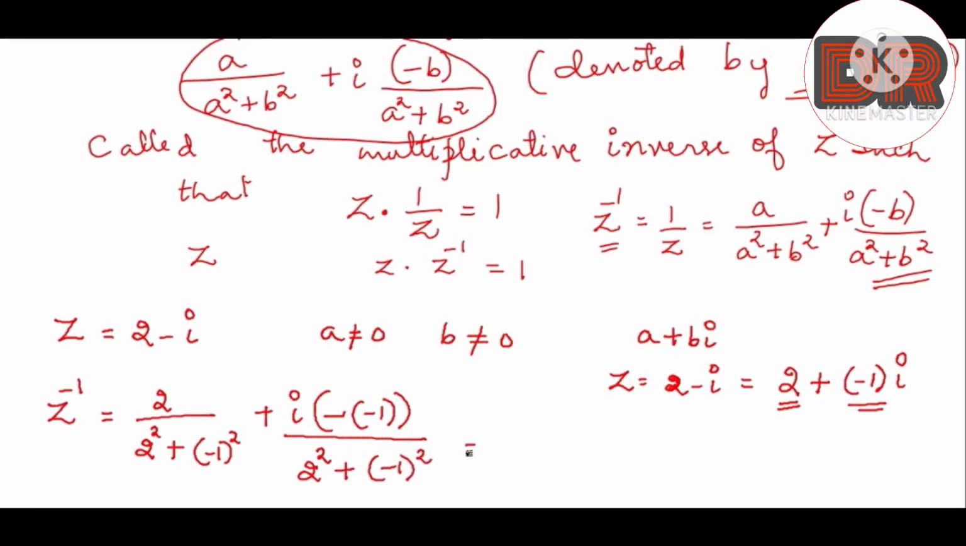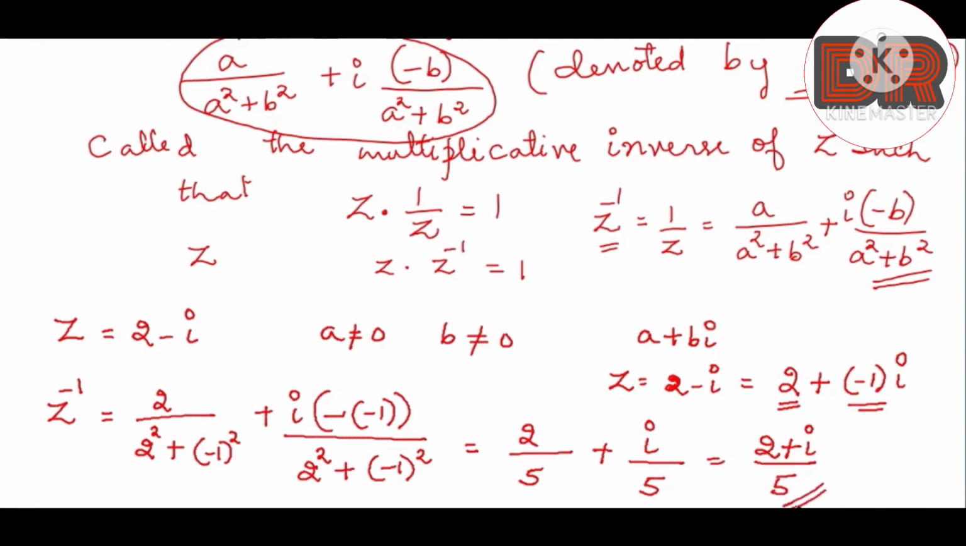So what you'll be getting? You'll be getting 2 divided by 2 square is 4 plus minus 1 square is 1. So you'll be getting 5, plus i, minus of minus gives us plus 1 into i is i, divided by 5 again. So you can write it as 2 plus i by 5.